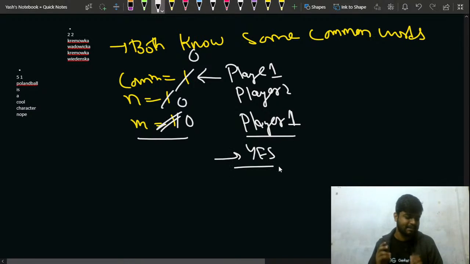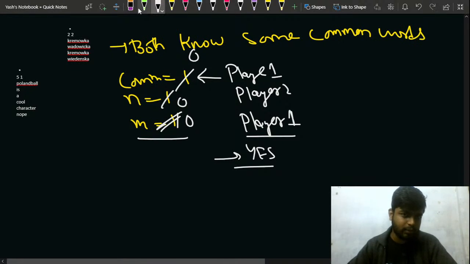Is this test case clear to everyone? Just quickly let me know in the chat if this test case is clear to everyone. Is this test case also clear to everyone?